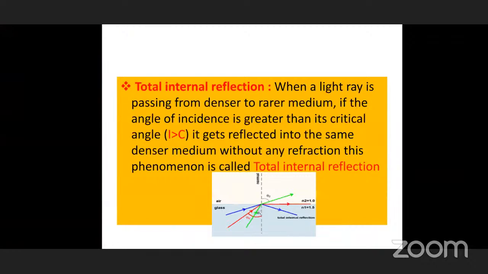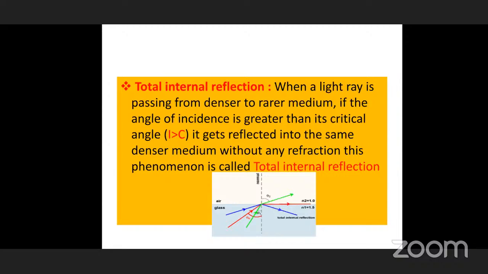Now, what is total internal reflection? Actually, before going to total internal reflection, we should know what critical angle is. That's why we have discussed that. Now, what is total internal reflection? This is also one type of reflection. Reflection means the light ray returns to the same medium from which it was coming, whenever it is possible. This happens when a light ray is passing from denser to rarer medium. That is the most important point here.